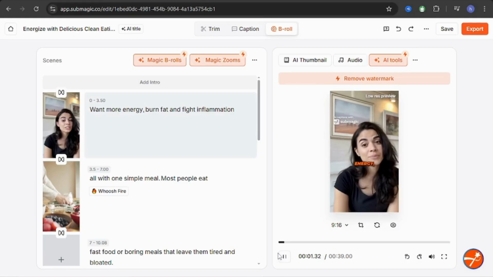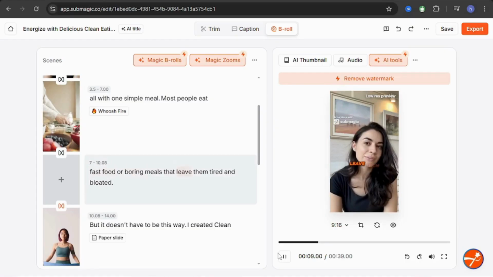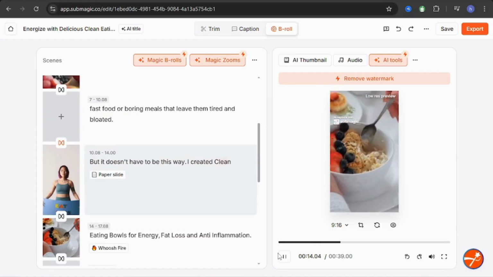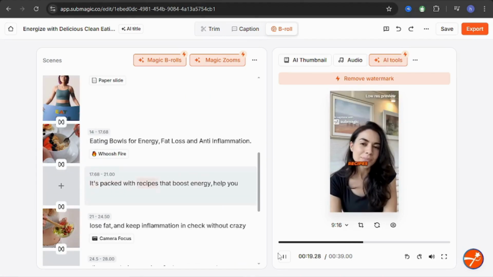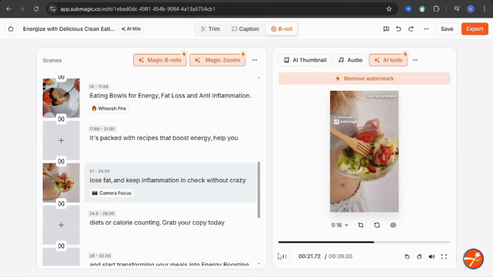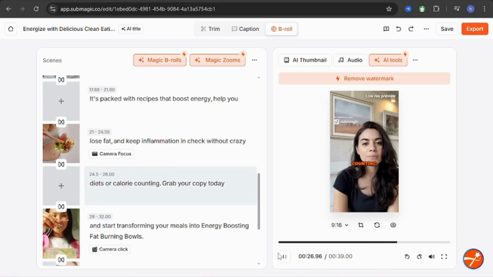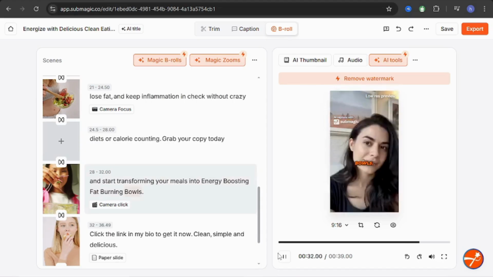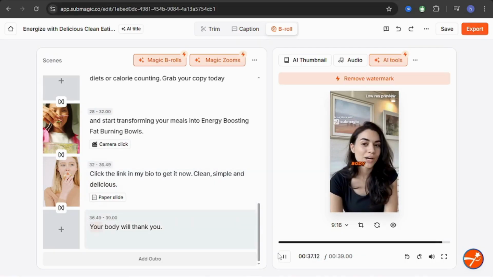Want more energy, burn fat, and fight inflammation? All with one simple meal? Most people eat fast food or boring meals that leave them tired and bloated. But it doesn't have to be this way. I created clean eating bowls for energy, fat loss, and anti-inflammation. It's packed with recipes that boost energy, help you lose fat, and keep inflammation in check, without crazy diets or calorie counting. Grab your copy today and start transforming your meals into energy-boosting, fat-burning bowls. Click the link in my bio to get it now. Clean, simple, and delicious. Your body will thank you.